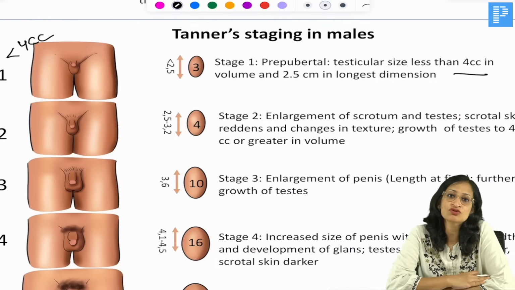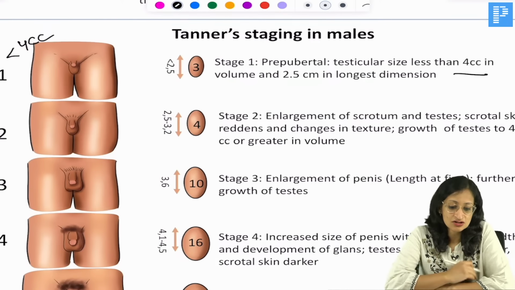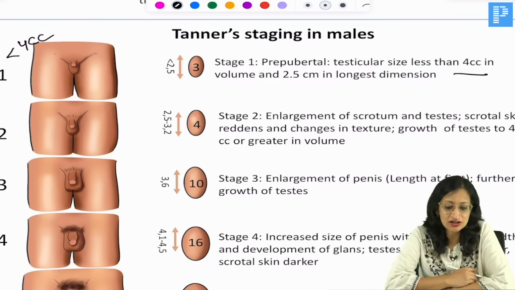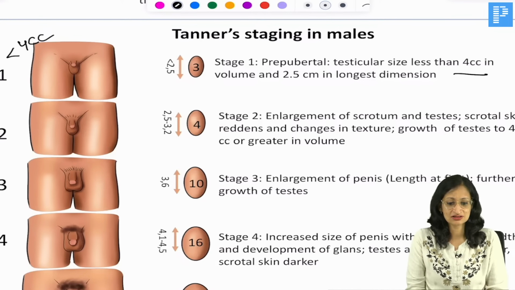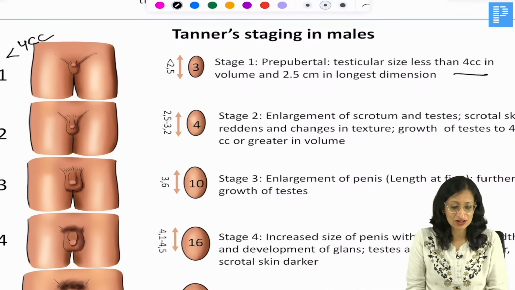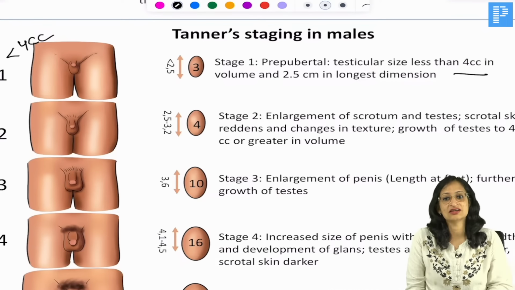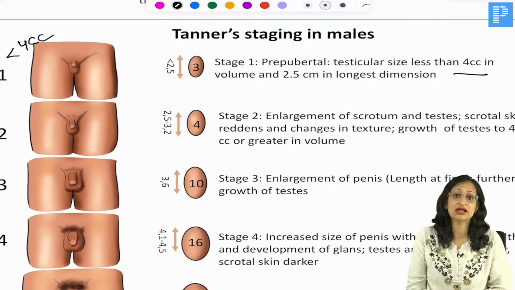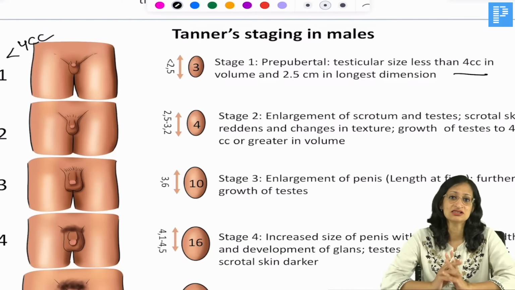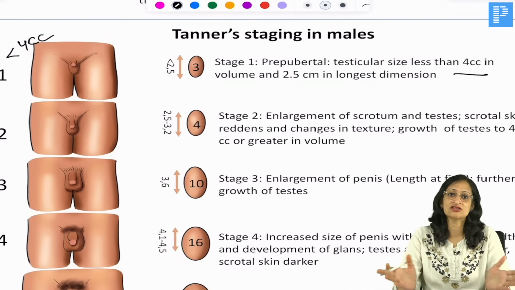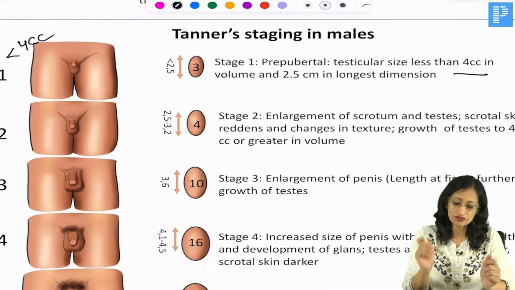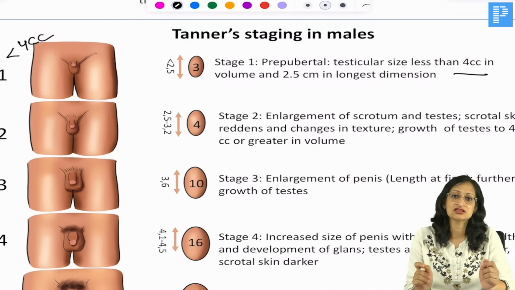So, first you tell me what is the first sign of puberty in females. In females, the first sign of puberty is, waiting for your answers. The first sign of puberty in females is, come on. It is development of breast or thelarche. Very good, well done, Murugan. And what is the first sign of puberty in males? It is testicular enlargement, which you can assess using an orchidometer. So, the first sign of puberty in males is testicular enlargement.